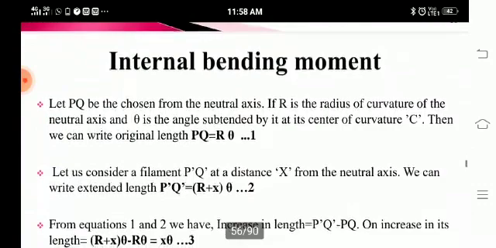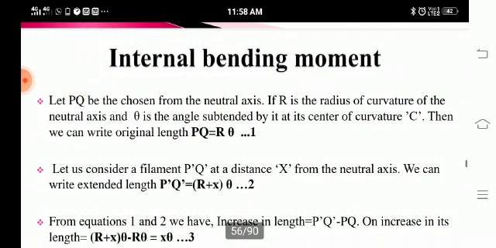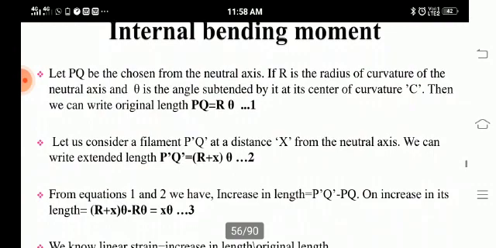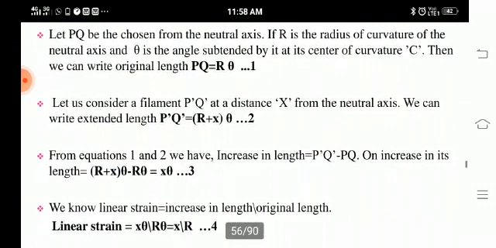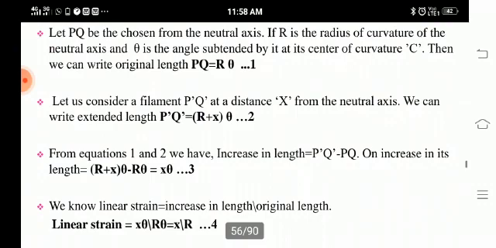What is the internal bending moment of a beam? Let PQ be the chosen portion of the neutral axis. If r is the radius of curvature, then the original length PQ is equal to r theta. Let us consider a filament P'Q' at a distance x from the neutral axis. Then the extended length P'Q' is equal to (r plus x) theta, where x is the added distance. From equations 1 and 2, the increase in length is equal to P'Q' minus PQ, so we get (r plus x) theta minus r theta. Simplifying, we get x theta, that is equation number 3.